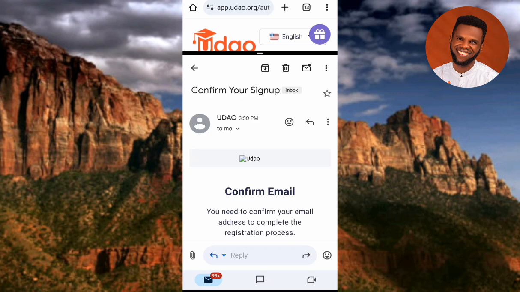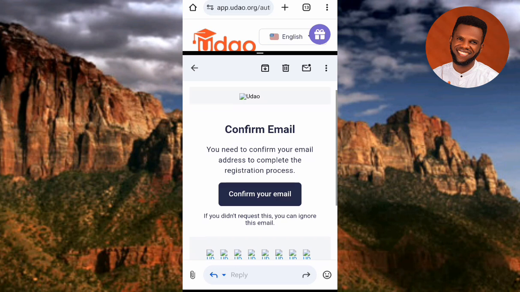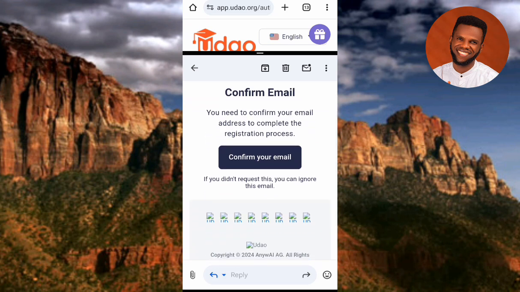So guys, now you can see here's the email. You can see there confirm email. You need to confirm your email address to complete the registration process. So guys, let me tap on confirm your email right away. You can see it right there. So let me tap on it.